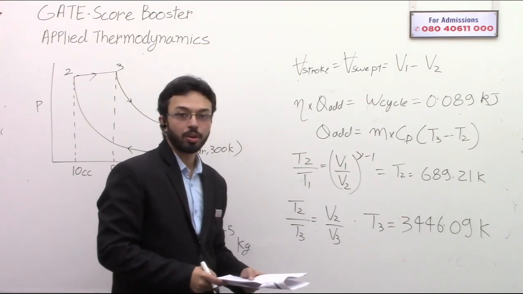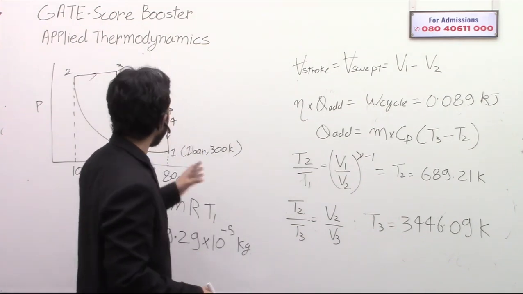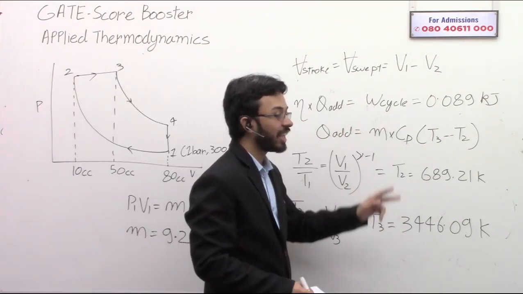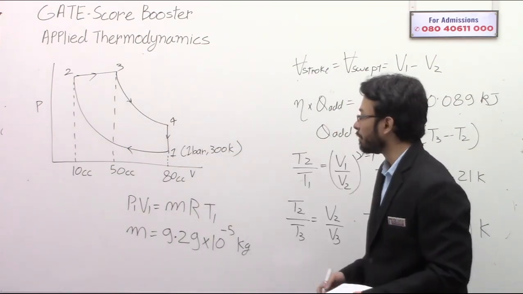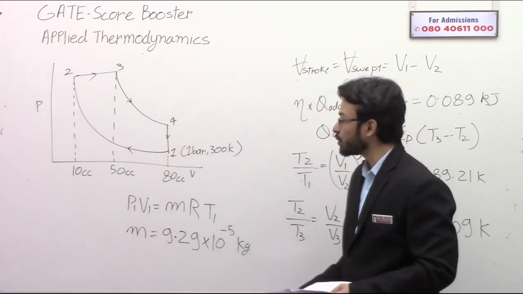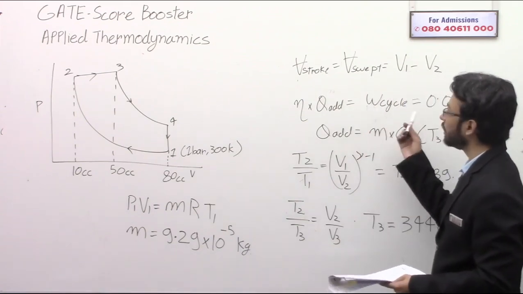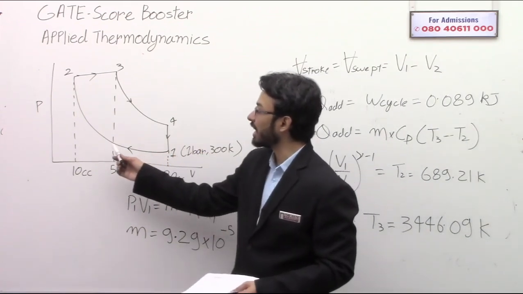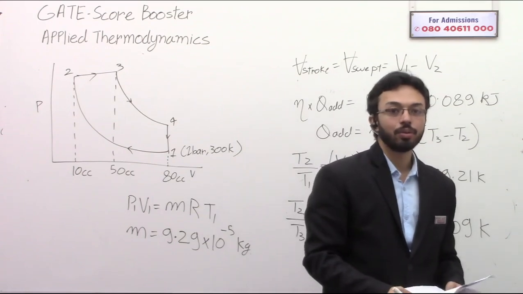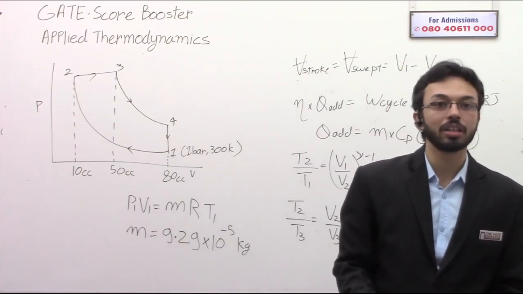Please make a note that since we are considering the work of the cycle, we have to consider the mass that is running through the cycle. We cannot ignore the mass.